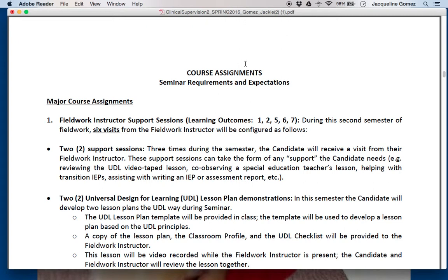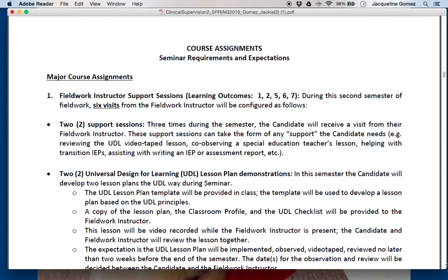Similar to last semester, you do still have the fieldwork component of this course. So these are the major course assignments that we are now going into. Some of these will be separately highlighted in a different video below this one. However, this one I will talk about here. So you will still have your fieldwork instructor support sessions. You will have a total of 6 support sessions.